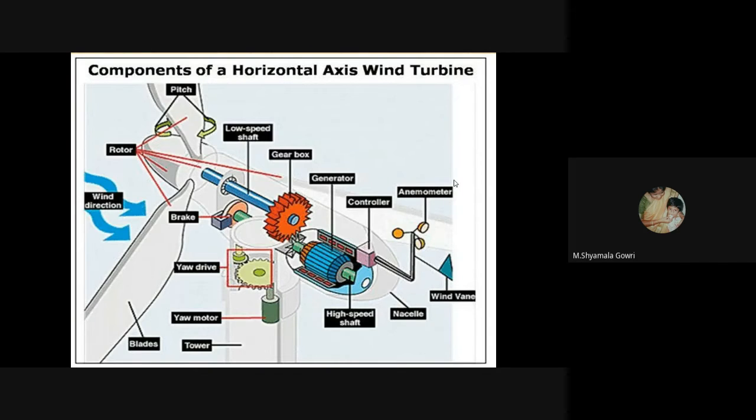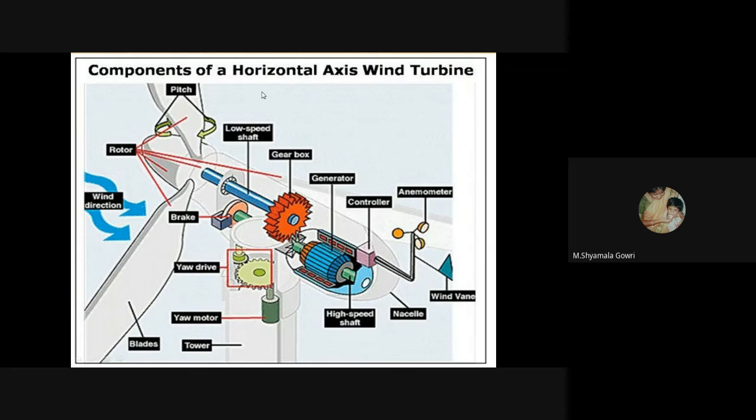Inside the components of horizontal axis wind turbines, the first one is the pitch. This is at the end of the blades where they are connected with the hub. We have a braking mechanism for safety purposes. We have the yaw drive, yaw motors, tower and blades.